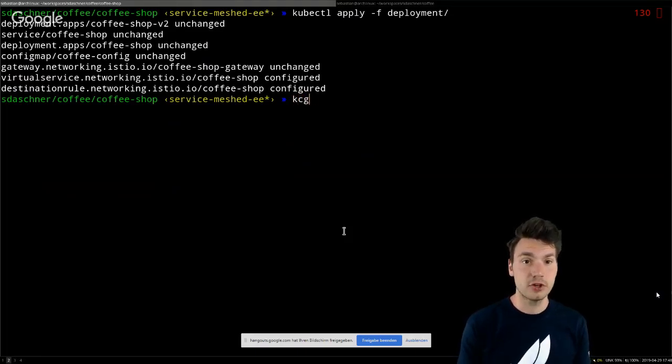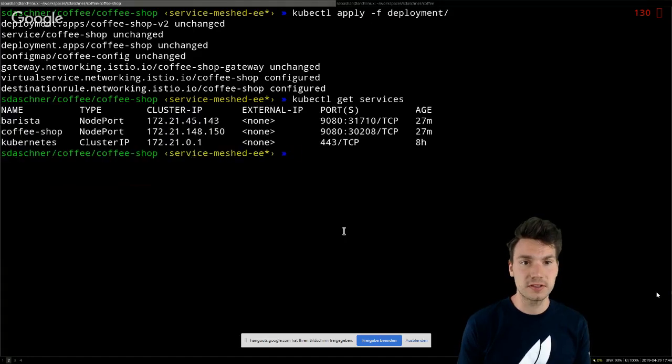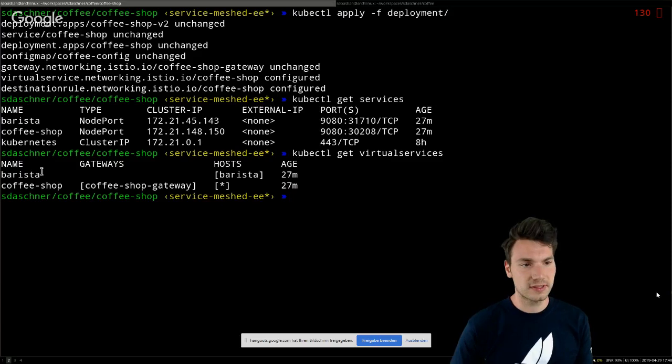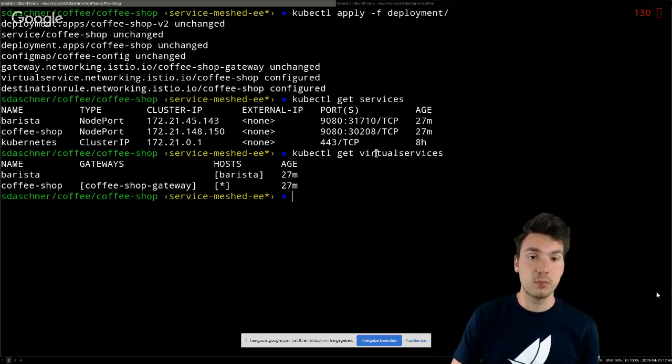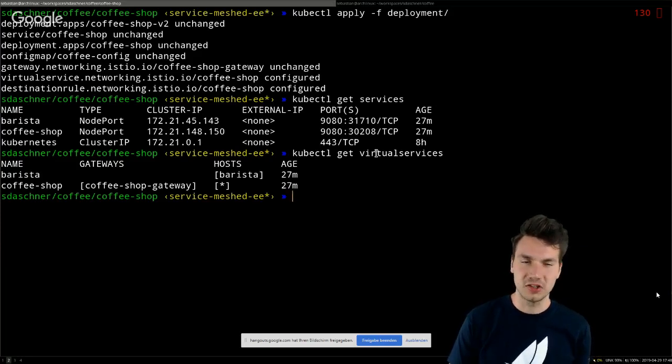So for example, kubectl get services gives us the services, and kubectl get virtual services gives us these virtual services. This does not work in a standalone Kubernetes cluster, but it works once we install Istio because it extends our API, so we can use the same look and feel, which is very nice for the development or user experience.